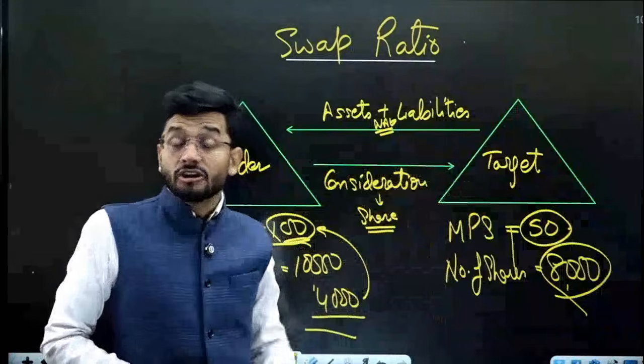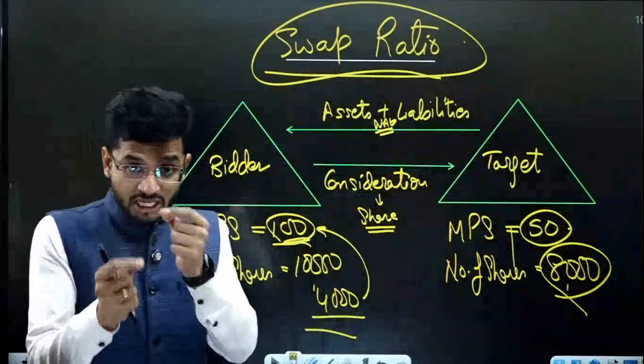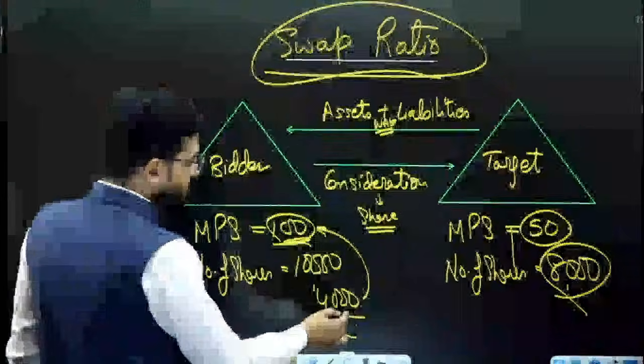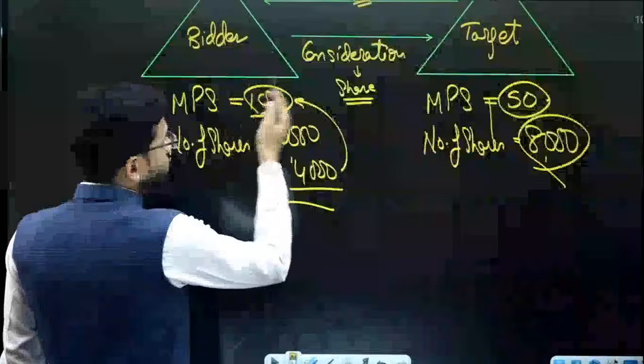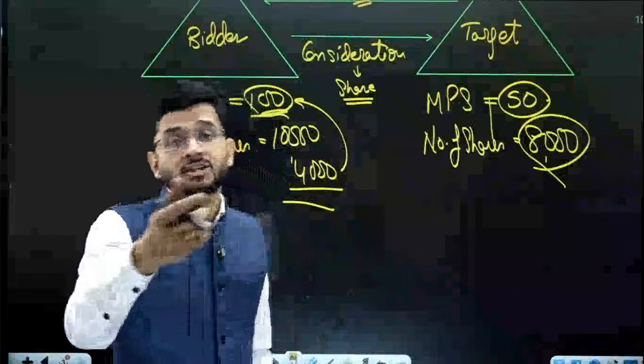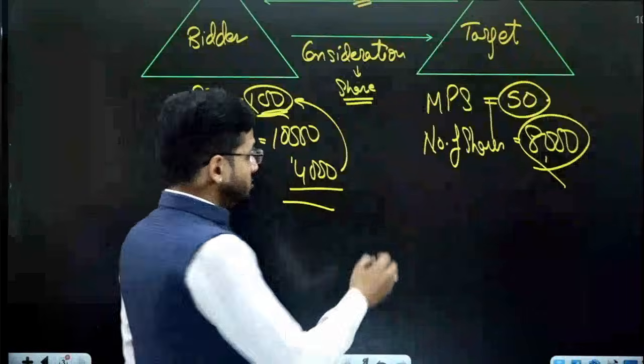And this exchange ratio is known as the swap ratio. So how many shares of a bidder company will be issued to the target company shareholders? That is known as the swap ratio or the exchange ratio. So what is the exchange ratio in this particular case? Exchange ratio is